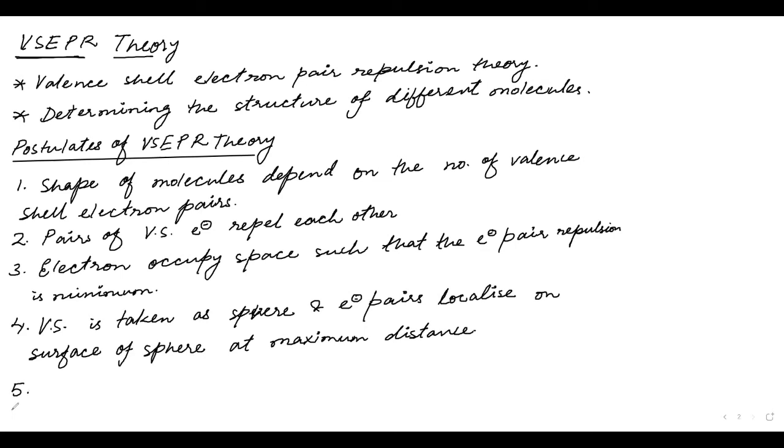The fifth one is that VSEPR theory, valence shell electron pair repulsion, is applicable to all resonance structures.